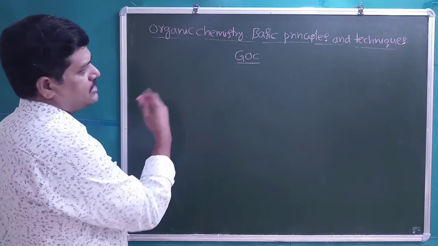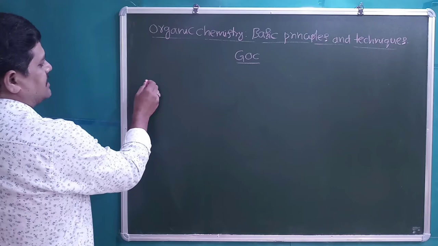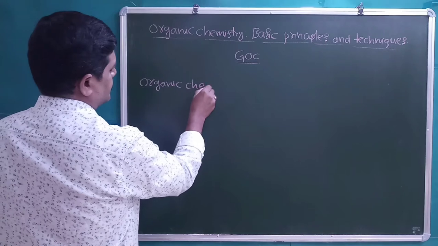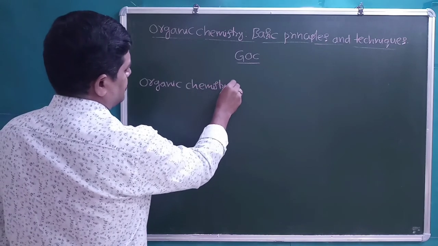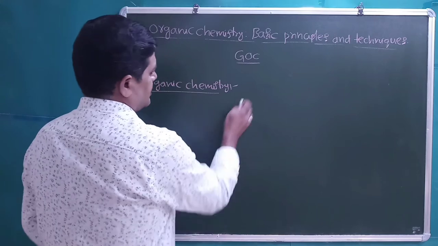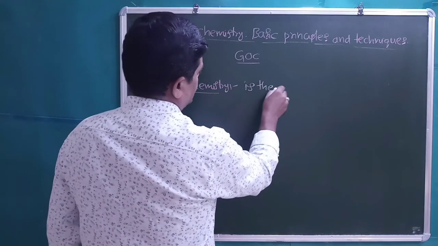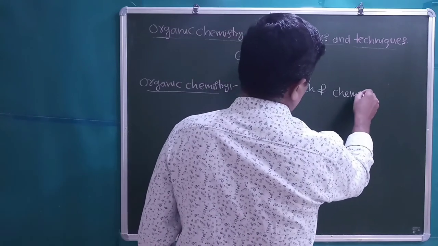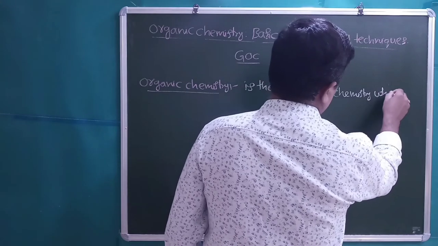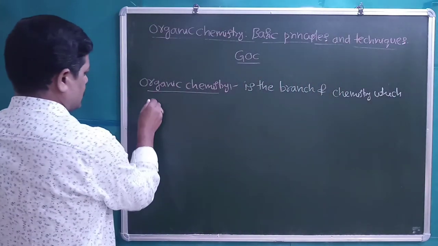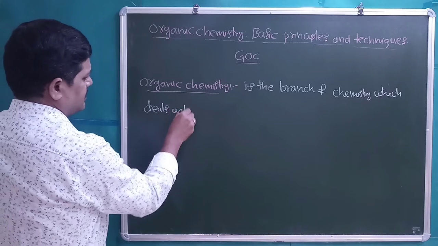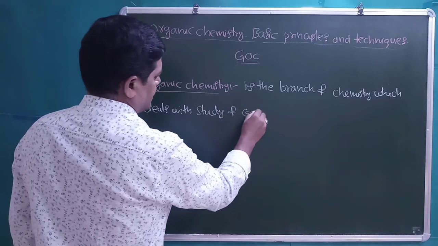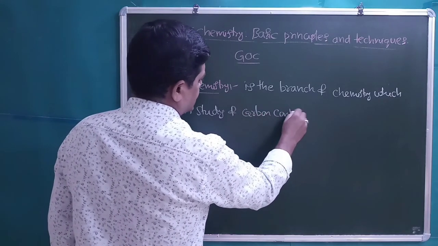Students, let us start this chapter with the definition. What is meant by organic chemistry? Organic chemistry is a branch of chemistry which deals with the study of carbon containing compounds.